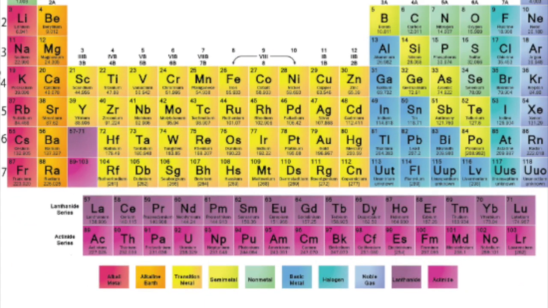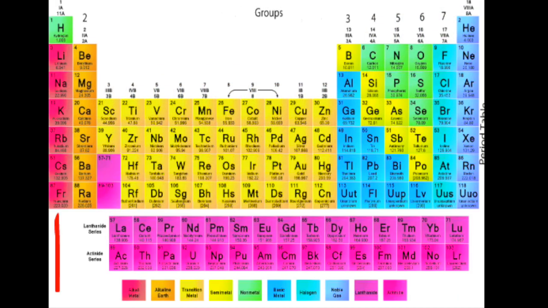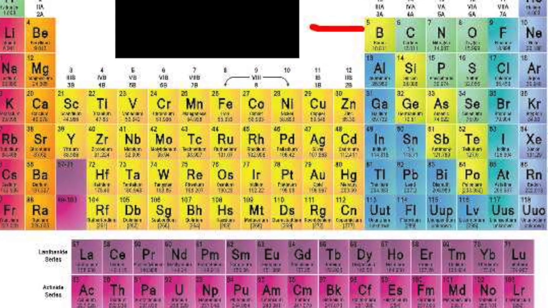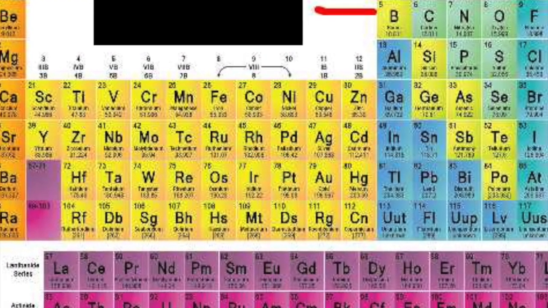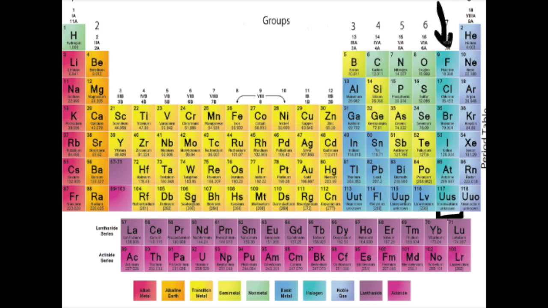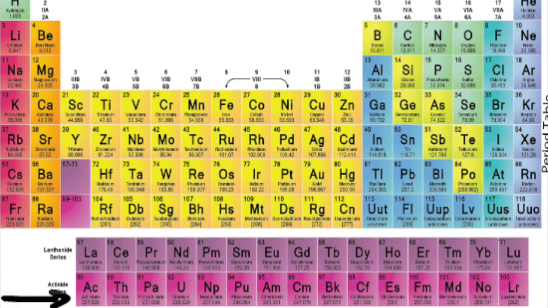There are exactly 8 different types of divisions in the periodic table. There are alkali metals, alkaline earth metals, metalloids, and another word for metalloids is semi-metal. We have halogens and noble gases, metals, lanthanide series and actinide series.